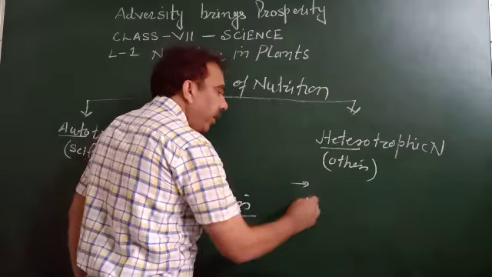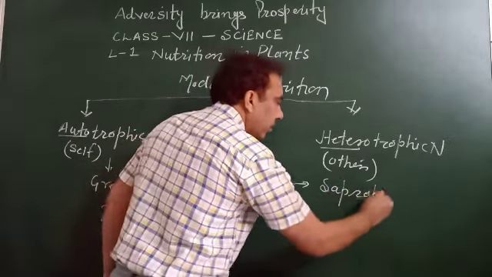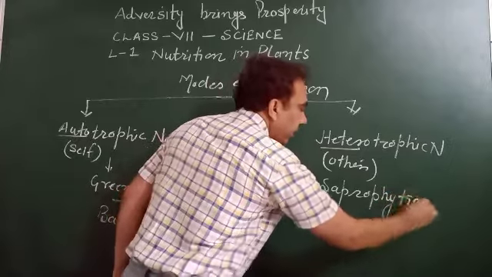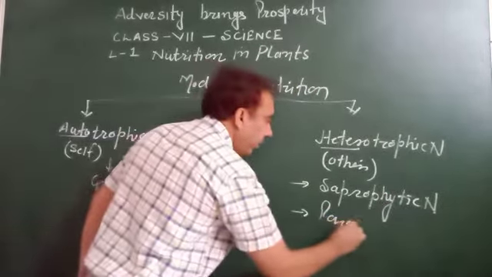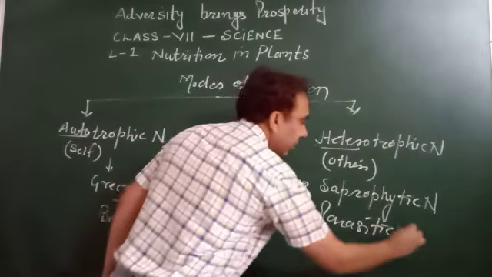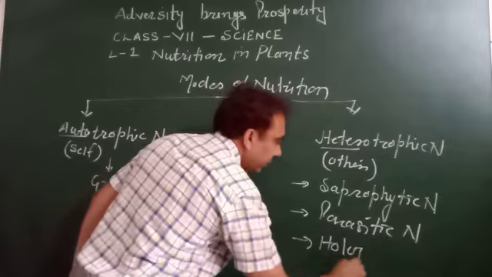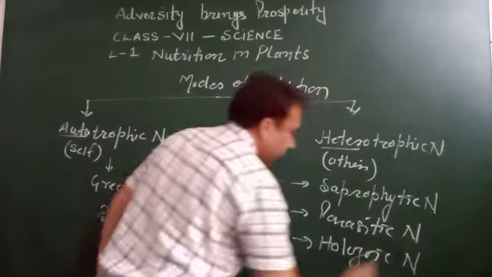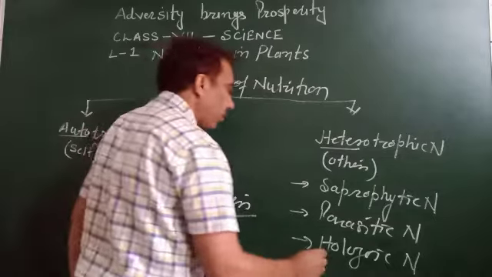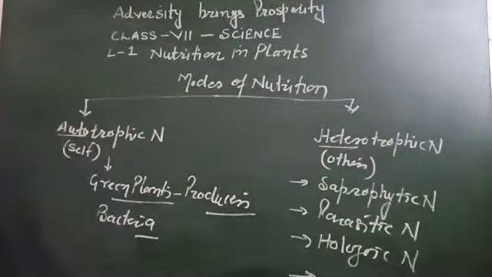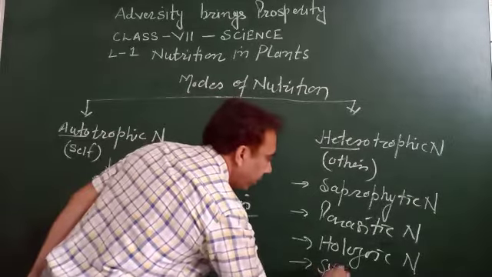It can be divided into saprophytic nutrition, parasitic nutrition, holozoic nutrition, and symbiotic nutrition.